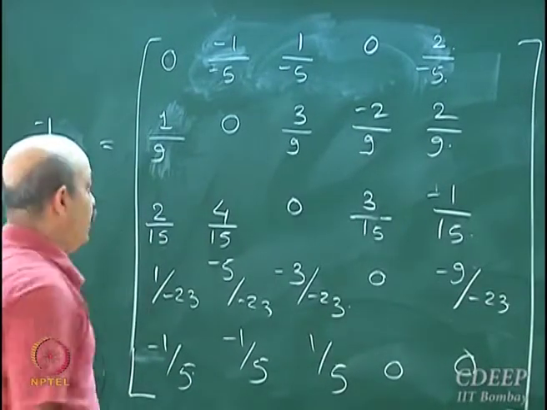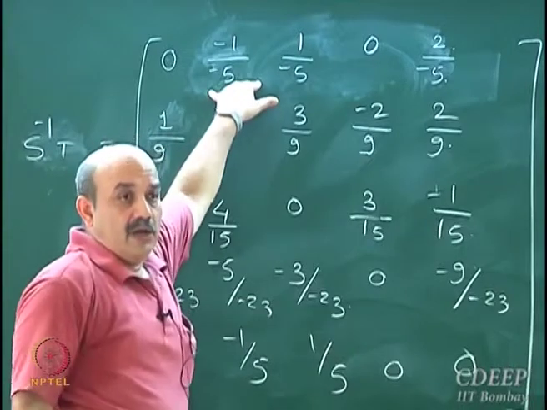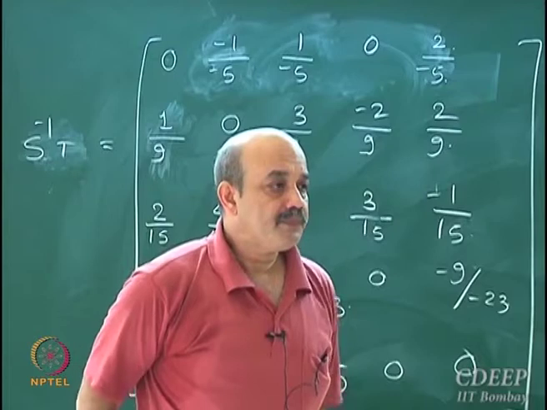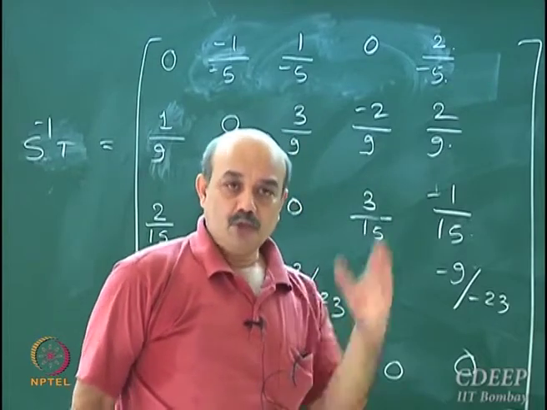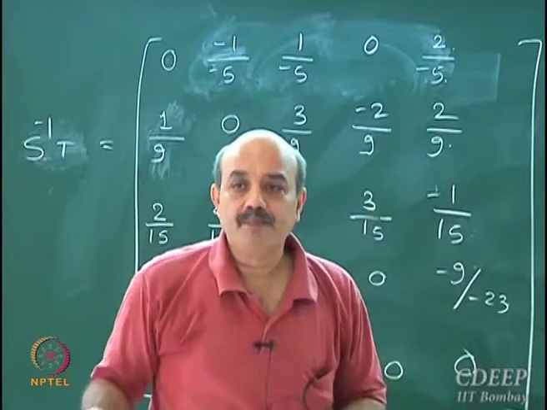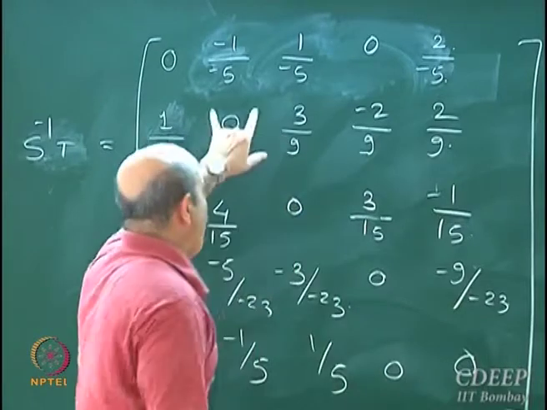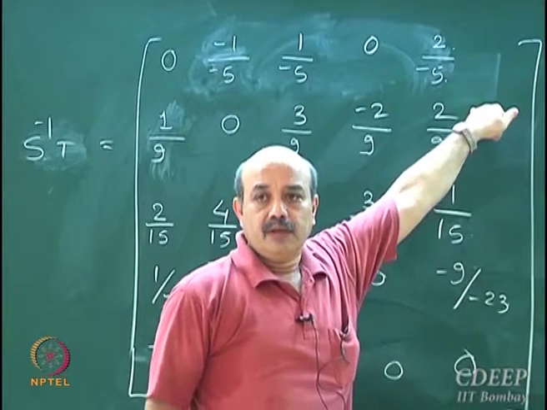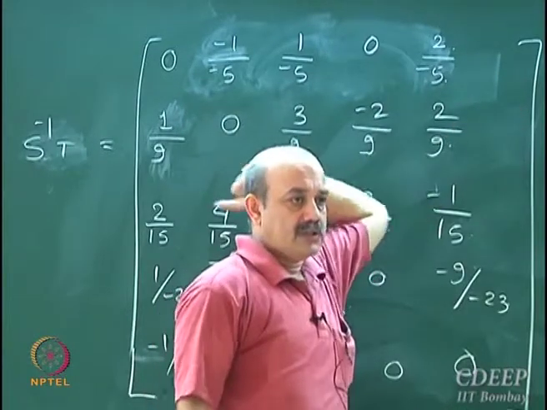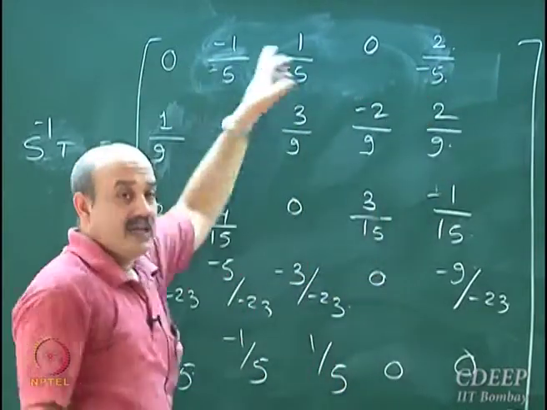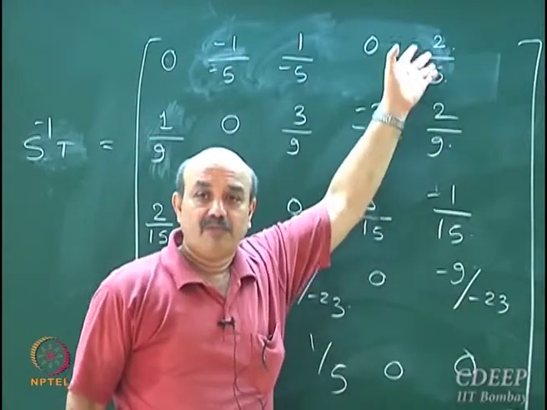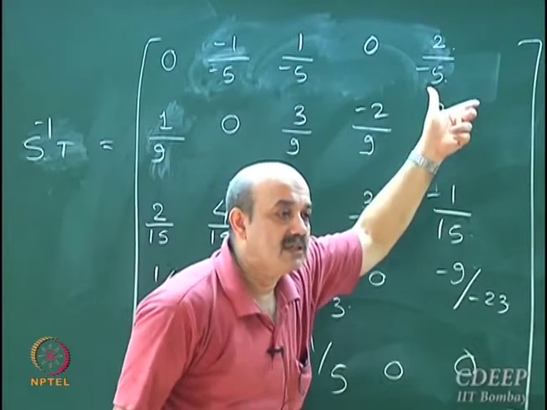Now, what will be the infinite norm of this matrix? You take the absolute row sum: absolute of this plus absolute of this plus absolute of this, absolute of all these numbers. Is it always going to be less than 1? It's always going to be less than 1 because this matrix is strictly diagonally dominant.